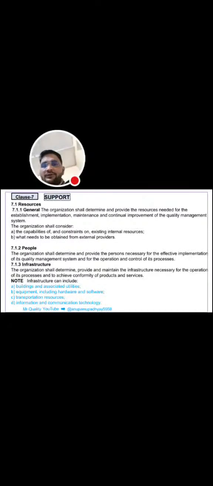7.1.2 is also a requirement of resources, that is people. The organization shall determine and provide the persons necessary for effective implementation of the QMS. Infrastructure: the organization shall determine, provide and maintain the infrastructure needed for the operation of its processes and to achieve conformity of products and services. Infrastructure can include buildings and associated utilities, equipment including hardware and software, transportation resources, and information and communication technologies.